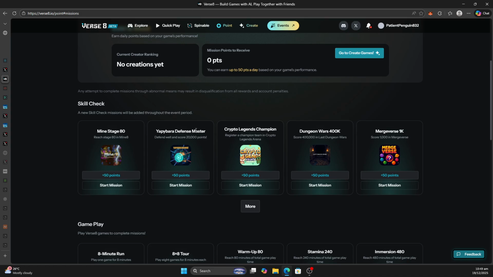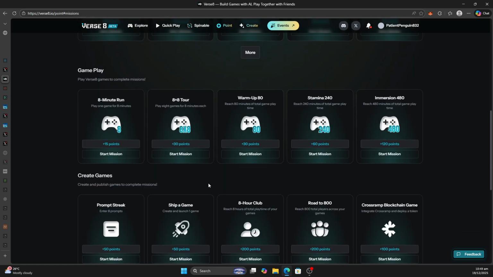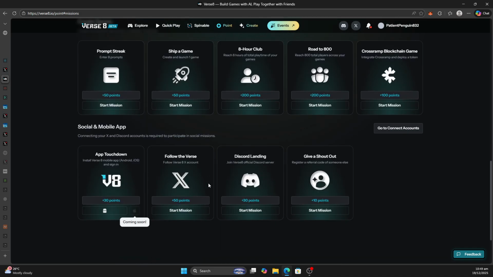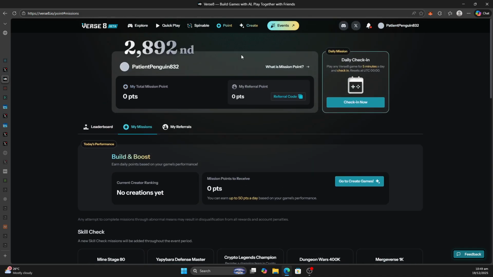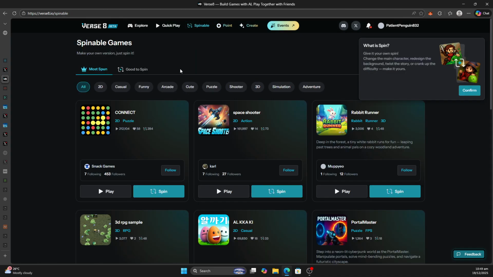This one, Yapibara Defense Master: defend well and score 20,000 points. So these are all games. So it's game oriented when it comes to earning points. I'll do a discussion about that separately.